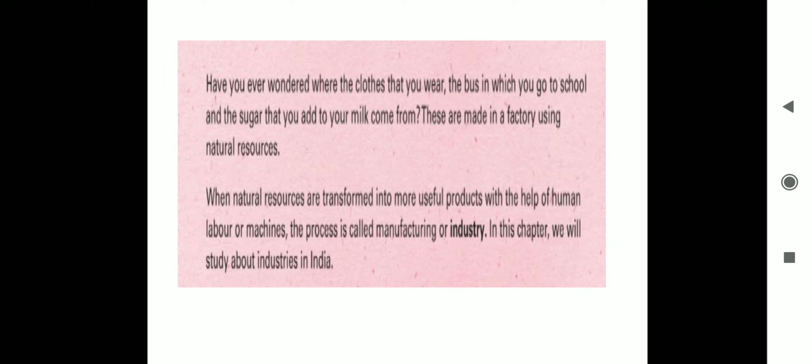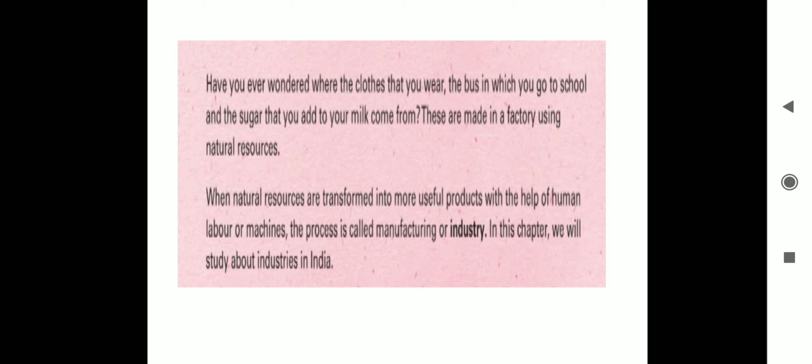For example, the cotton in a raw form, when it is grown and brought from the fields, is transformed into a useful product, cloth, which is used to make garments with the help of human labor or machines. Many a times big industries are there in which raw material is required and finished goods are produced. The process is called manufacturing or industry.